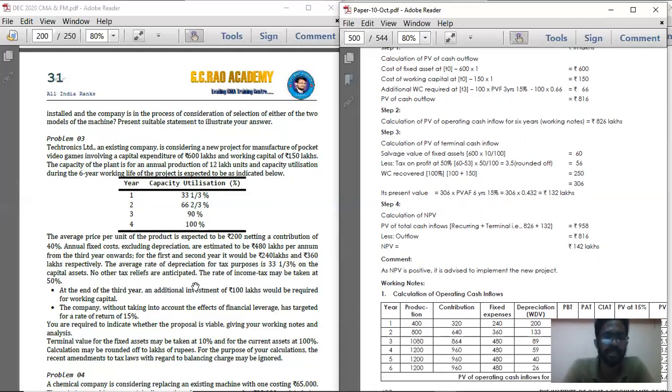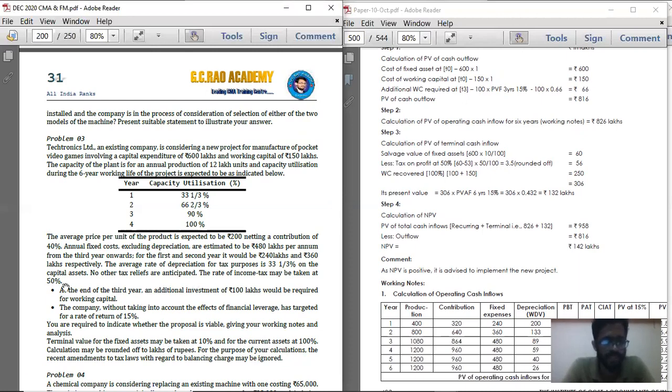So 60 lakhs is the sales value. That is at the end of the project. That is, at the end of the sixth year, you are going to get back 60 lakhs, whereas the book value is 53 lakhs. So the remaining 7 lakhs is the capital gain. On that 7 lakhs, you are going to multiply it with the tax rate.